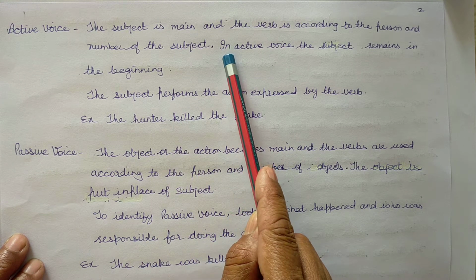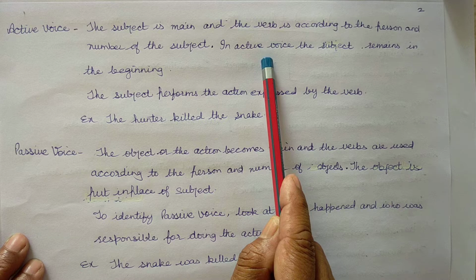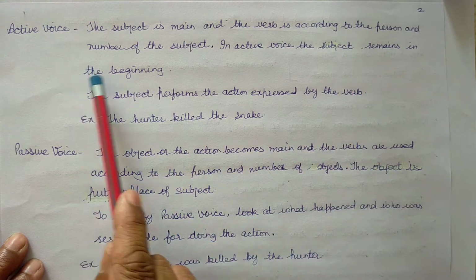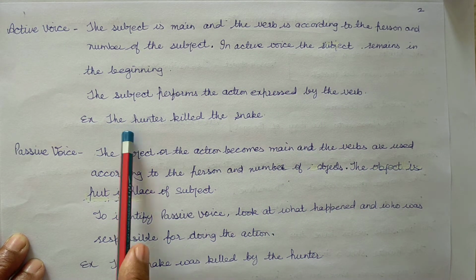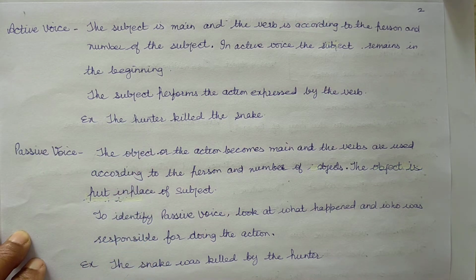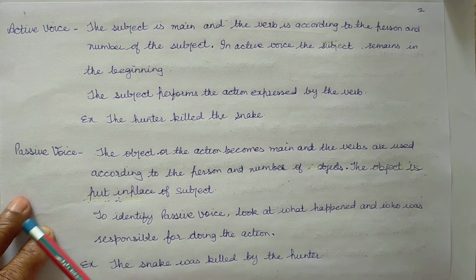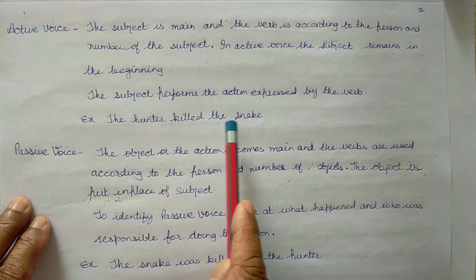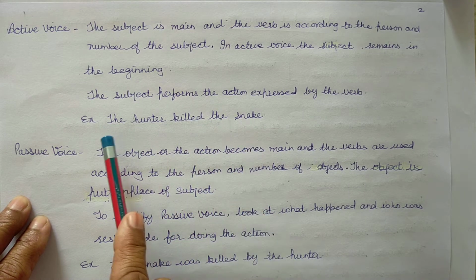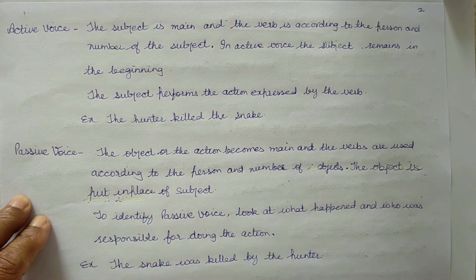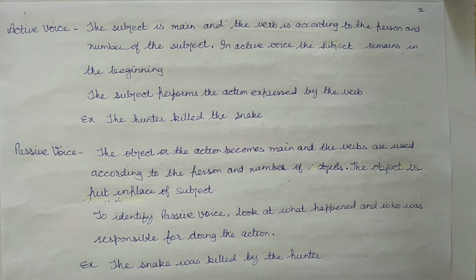In active voice, the subject remains in the beginning. The subject performs the action expressed by the verb. The hunter killed the snake.